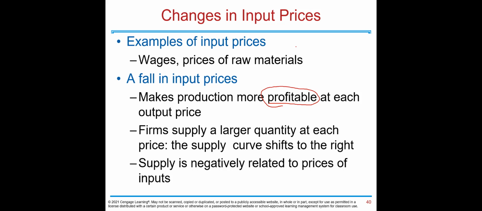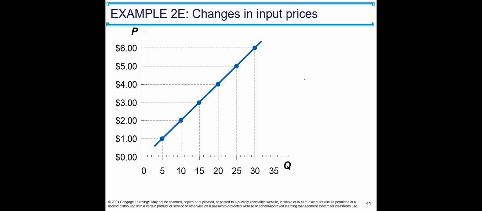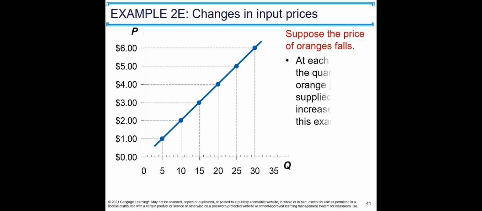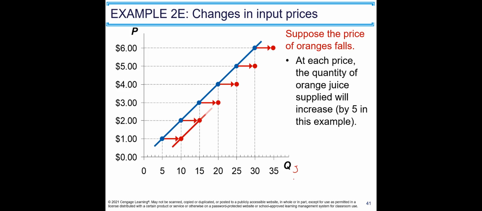To understand how the supply curve shifts to the right or left, you should ask yourself if the change makes production more profitable or less profitable. If there is a fall in input prices, at each price production becomes more profitable, therefore the supply curve shifts to the right. Here is one example of changes in input prices. Suppose the price of oranges falls, in this case in the orange juice market. Remember, this is the juice market and orange is the input. If oranges get cheaper, producing juice becomes cheaper and therefore supply increases and the curve shifts to the right.